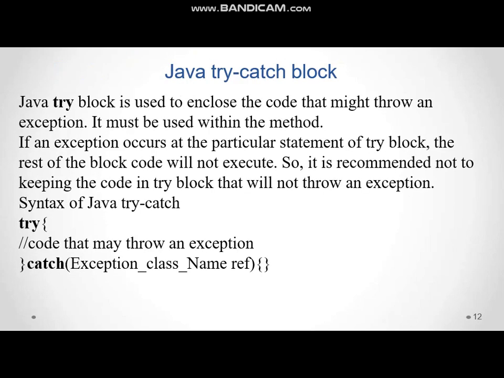Java try block is used to enclose the code that might throw an exception. It must be used within the method. If an exception occurs at a particular statement in a try block, the rest of the block code will not execute. So it is recommended not to keep code in the try block that will not throw an exception. Syntax.